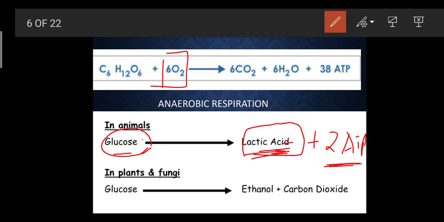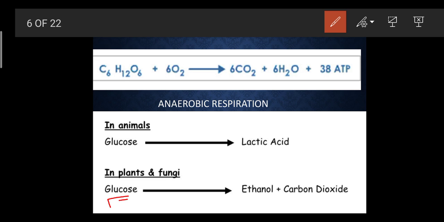This accumulation of this lactic acid gives the feeling of fatigue. What do you mean by fatigue? Fatigue means the tiredness. This condition is also called the oxygen debt. Oxygen debt means what? Deficiency of oxygen. Insufficient amount of oxygen is present in the muscles, and due to this your muscles get tired. So that is why prolonged exercise or fast running all needs a lot of diet, in order to survive or in order to carry out this many physical exercises.